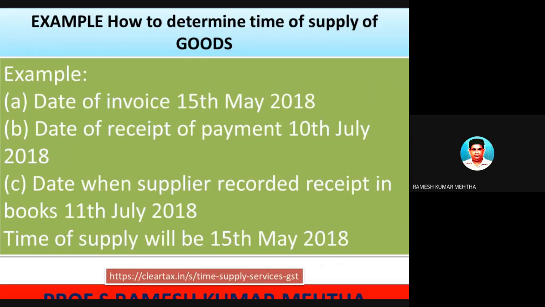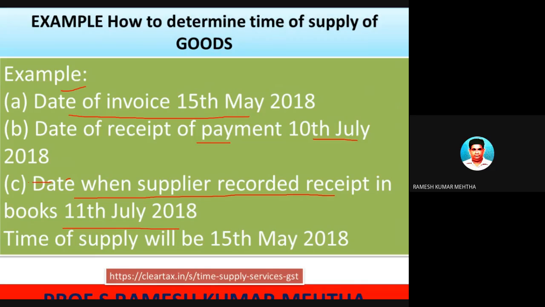Example. Let's take the example here, as far as determining the time of supply of goods is concerned. So for example, the date of invoice was 15th May 2018. Date of receipt of payment is 10th July. Date on which the supplier recorded receipt in the books of accounts.